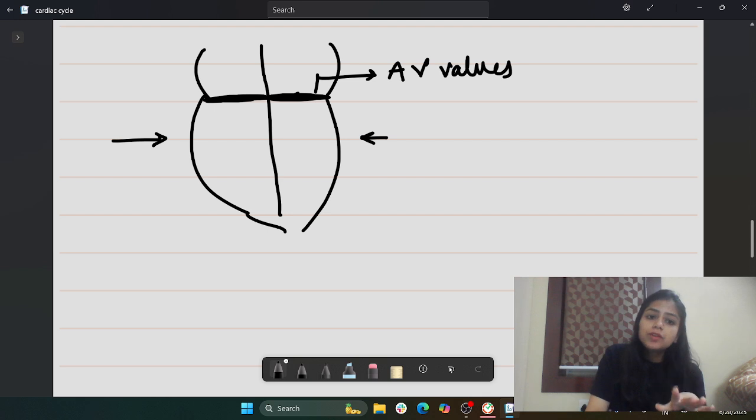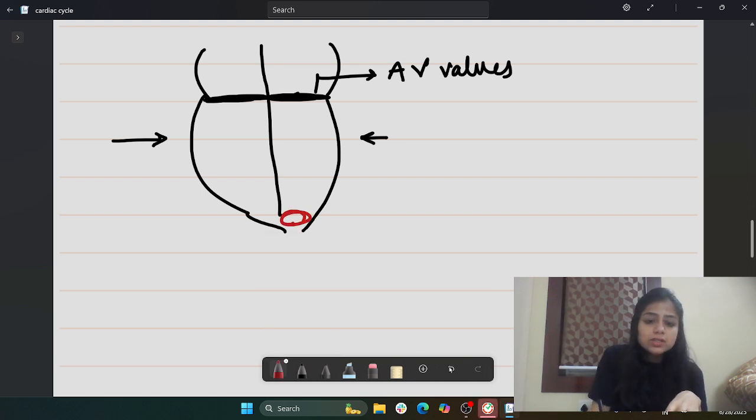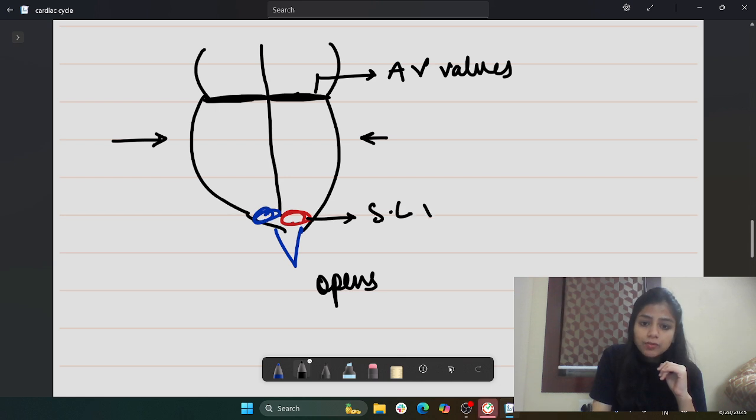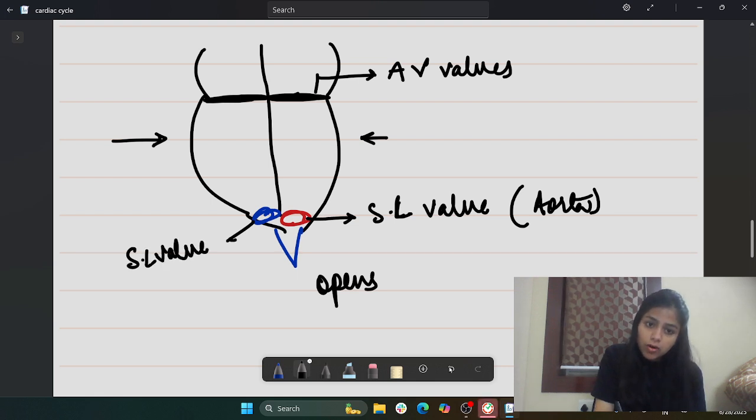So what happens here? The ventricular pressure is getting built up, for which we need to open these valves, right? This one is a semilunar valve, and this was the valve of the pulmonary artery. These are open. These are open. This was the semilunar valve of the aorta, okay? And this was also the semilunar valve of the pulmonary artery.